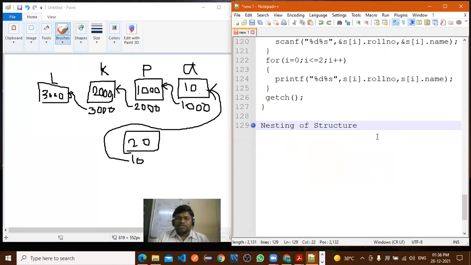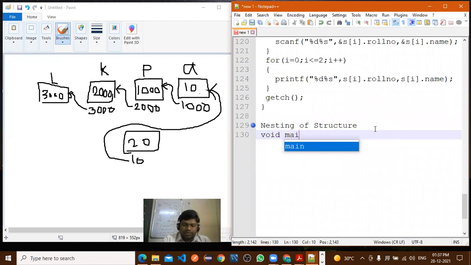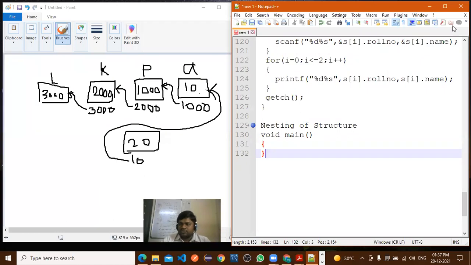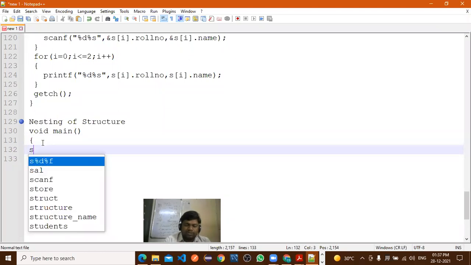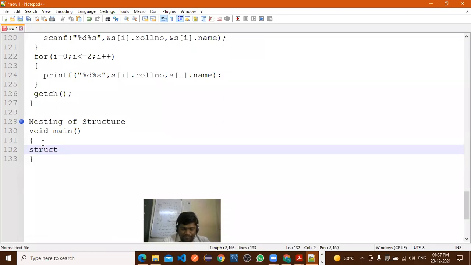We call that nesting of structure. We'll take one more example. Are all of you writing the programs in your notebook? Whatever programs I write here, you can simultaneously write in your notebook.